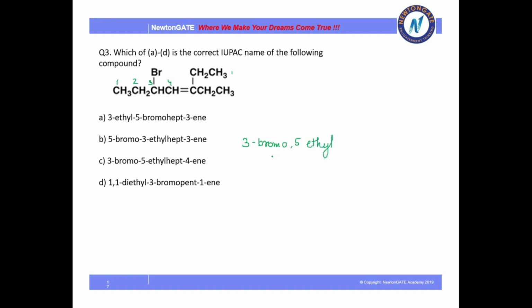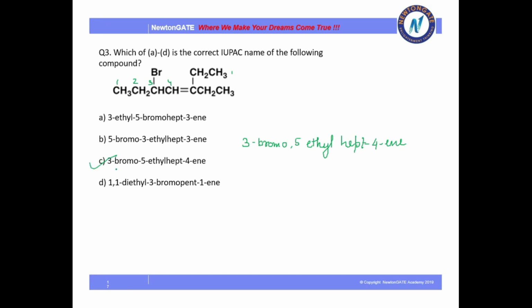As bromine, B, comes before the E. Then 1, 2, 3, 4, 5, 6, 7. There are 7 carbons and there is a double bond at the 4th position. So it will be hept-4-ene. So my whole answer is 3-bromo, 5-ethyl, hept-4-ene. So option C is the correct answer.